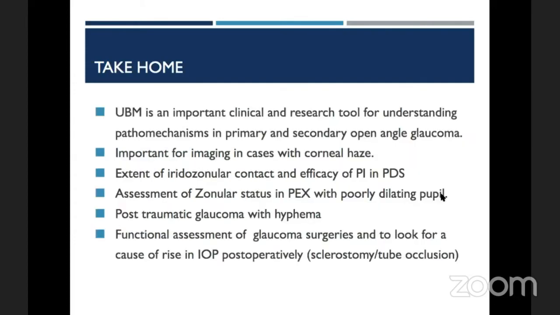So my take-home message is that UBM is an extremely important clinical and research tool for understanding the pathomechanisms in primary and secondary open-angle glaucomas. It is very important for imaging in cases with corneal haze, the extent of iridozonular contact and efficacy of iridotomy in pigment dispersion, assessment of zonular status in PECs with poorly dilating pupils, post-traumatic glaucomas with hyphema, and functional assessment of glaucoma surgeries to look for the cause of rise in IOP post-operatively.